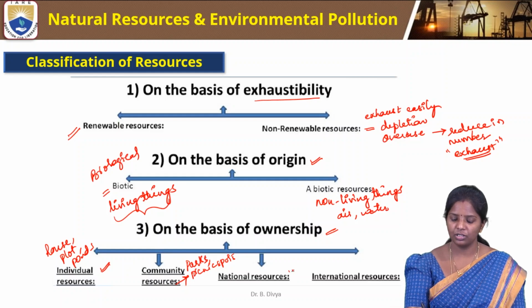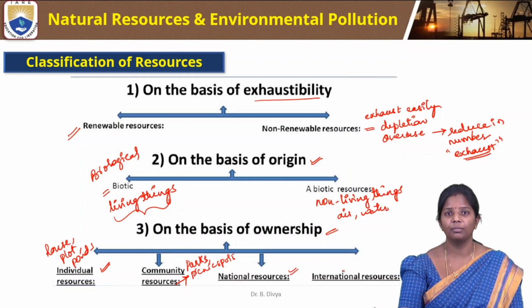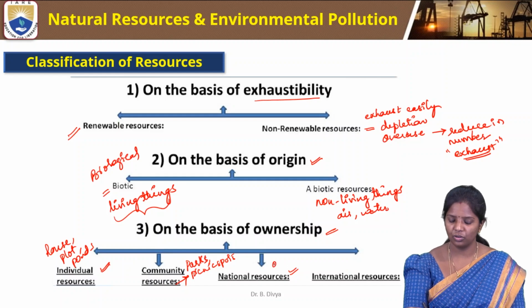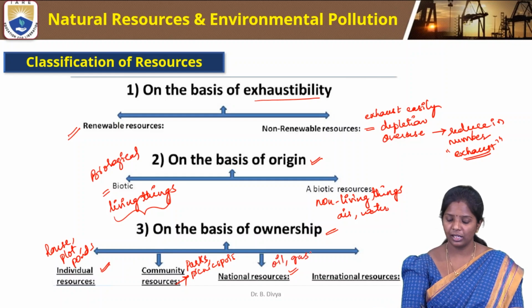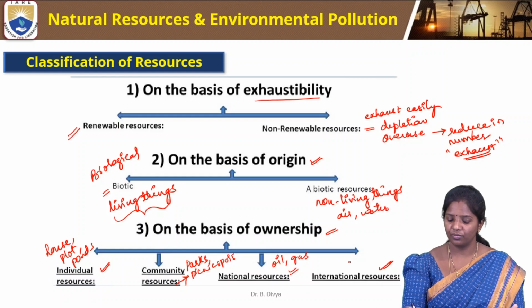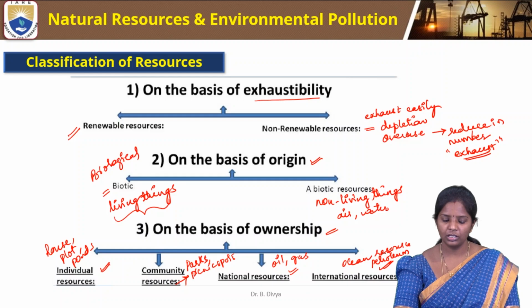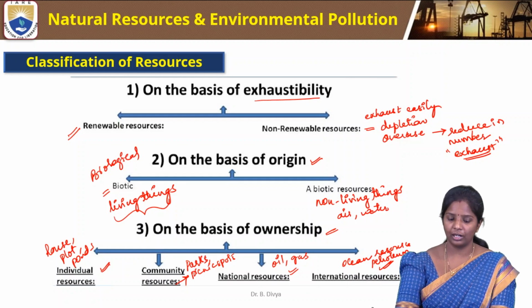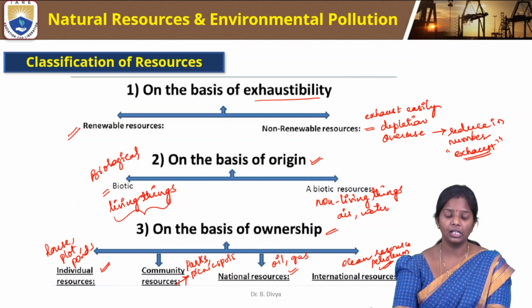The national resources are nothing but what the nation will be taking care of, like for example oil, gas mines or the petroleum mines. And then international resources also come under it, where international authorities will have the control. So for example ocean resources or petroleum resources come under this classification. So these are the different types of resources that are classified based on the exhaustibility, origin and also ownership of a particular resource.